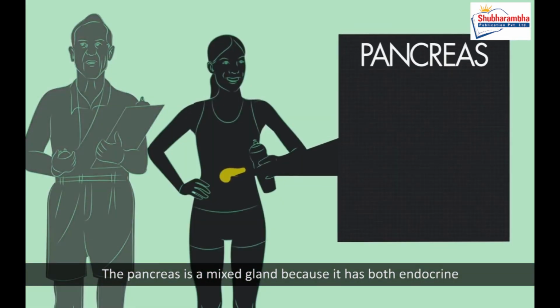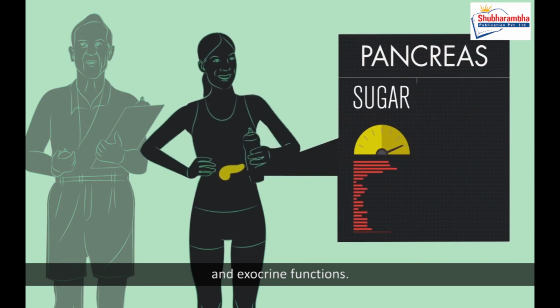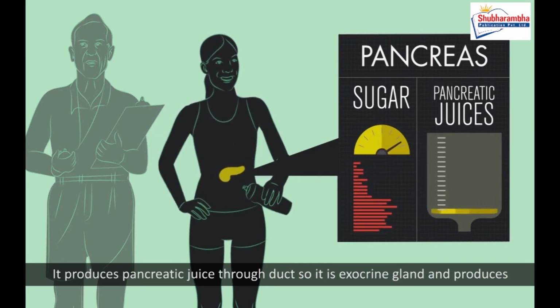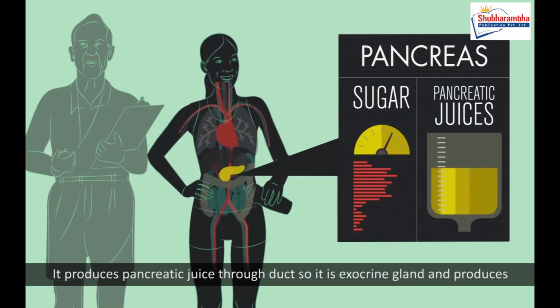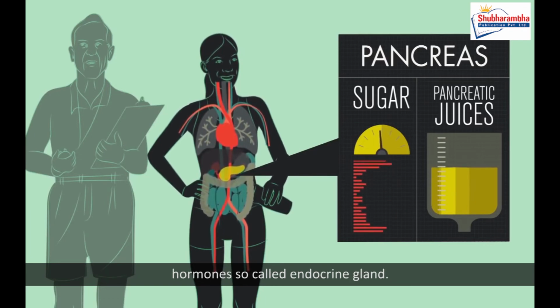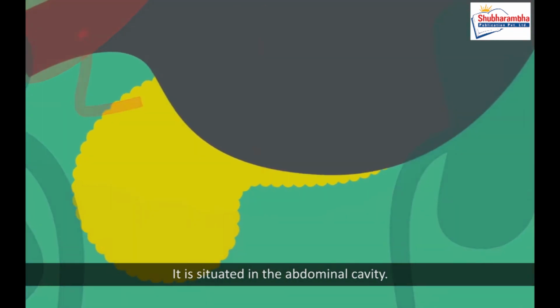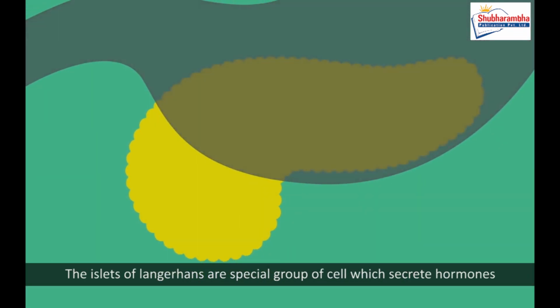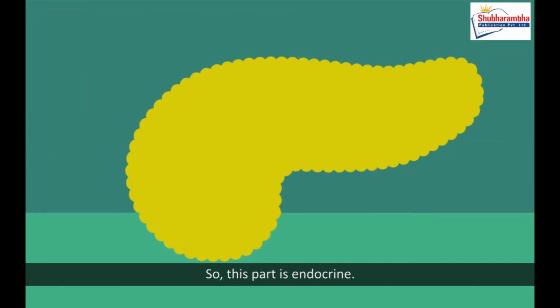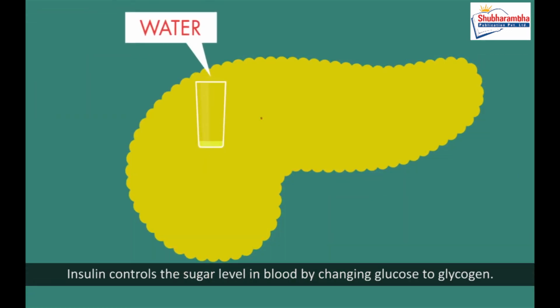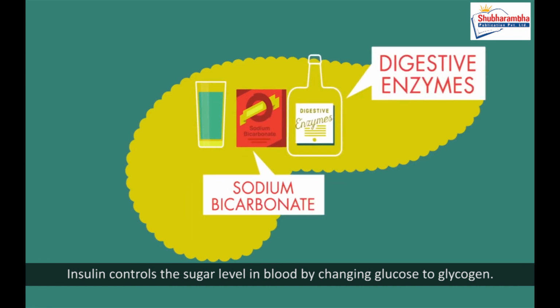Pancreas. The pancreas is a mixed gland because it has both endocrine and exocrine functions. It produces pancreatic juice through a duct, so it is an exocrine gland, and it produces hormones, so it is also an endocrine gland. It produces insulin and glucagon. It is situated in the abdominal cavity. The islets of Langerhans are a special group of cells which secrete hormones directly into the blood. So, this part is endocrine. Insulin controls the sugar level in blood by changing glucose to glycogen.